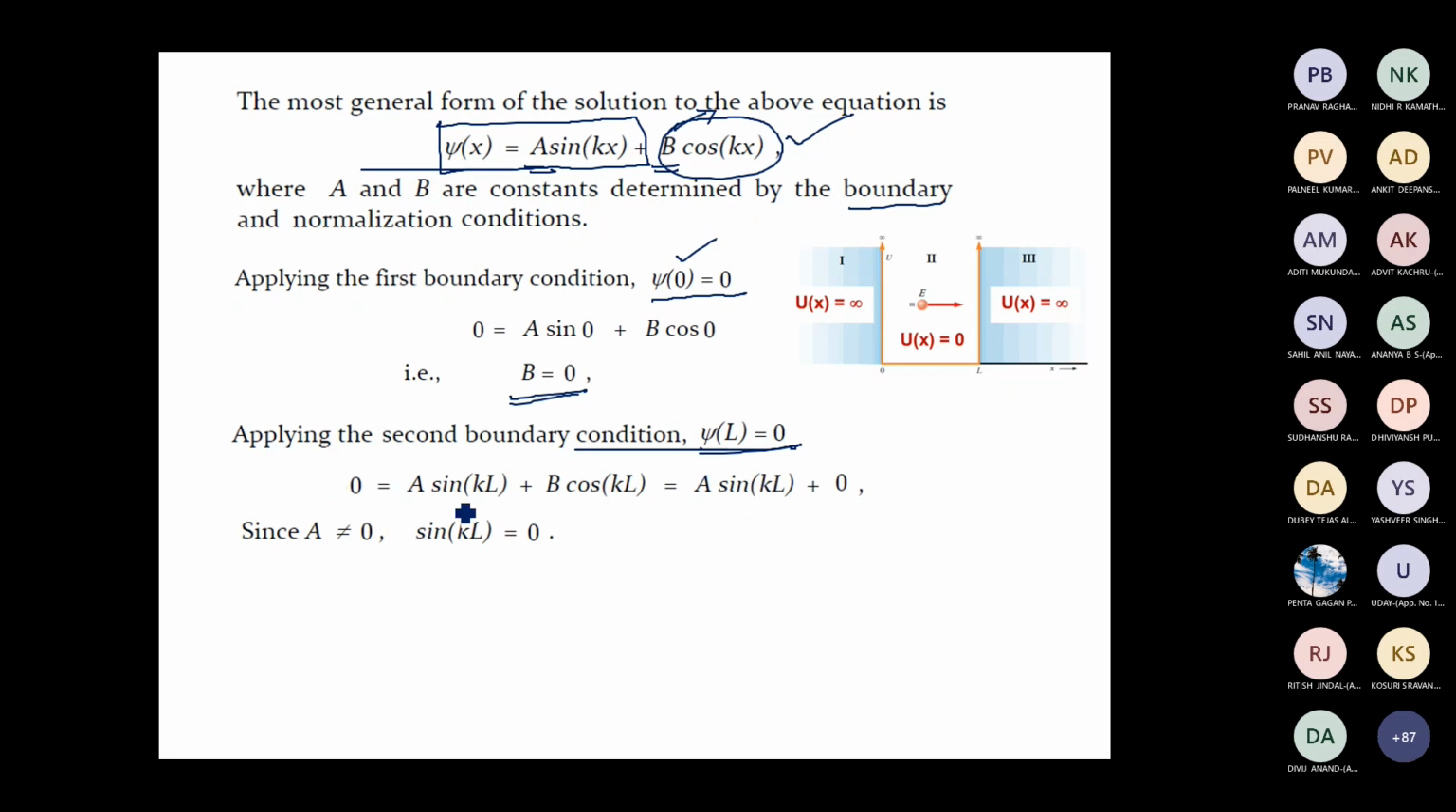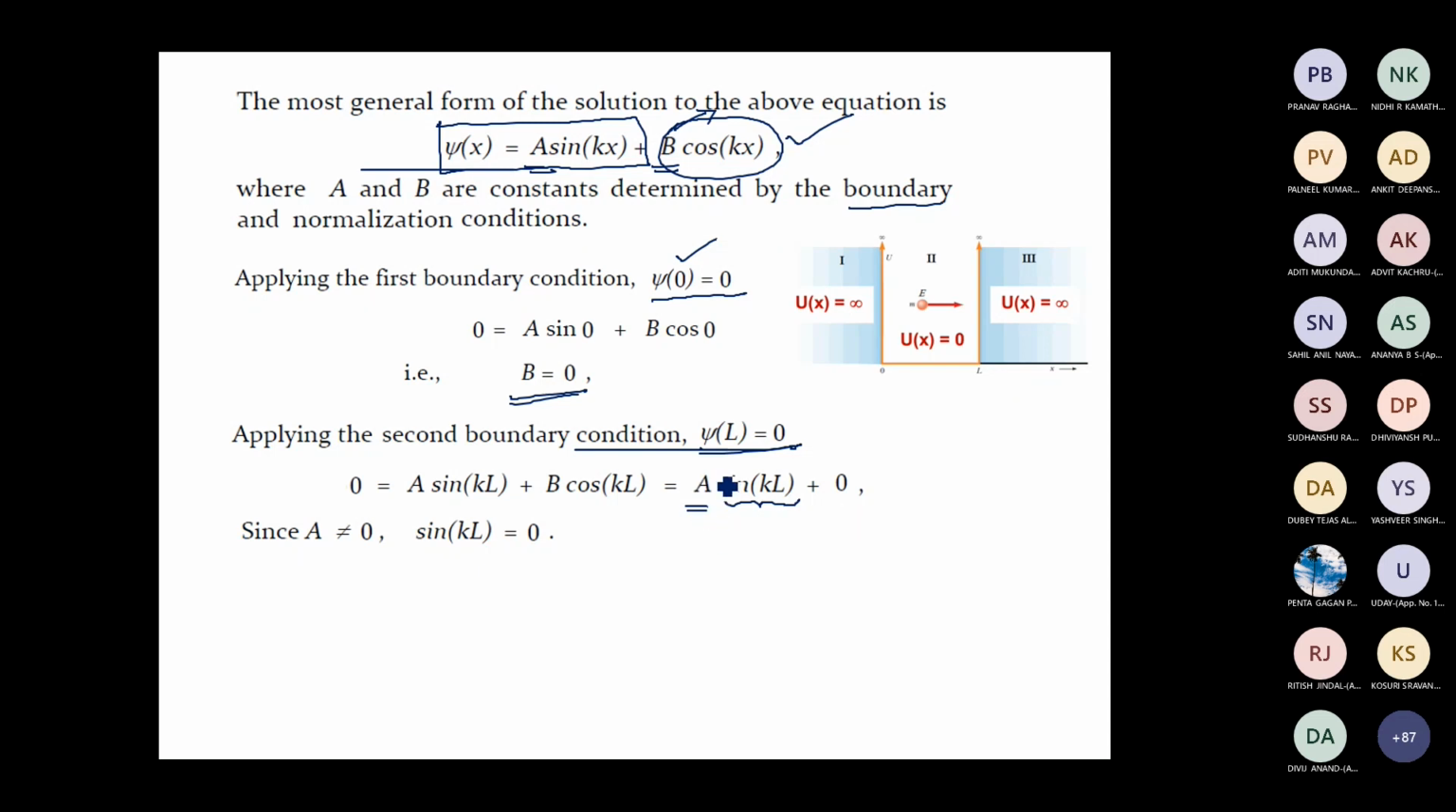Now how can a sine kL be equal to 0? What are the possibilities if a sine kL must be equal to 0? One possibility is that this constant a must be equal to 0. Or the other possibility is that this whole function sine kL must be equal to 0. But which is acceptable physically? Either this constant a must be equal to 0 or this sine kL must be equal to 0. Now which is acceptable? Sir, sine kL equal to 0.